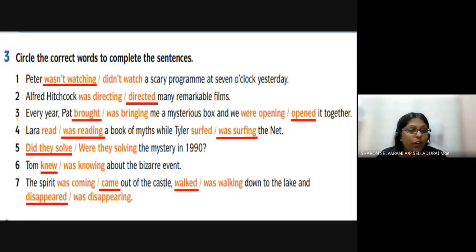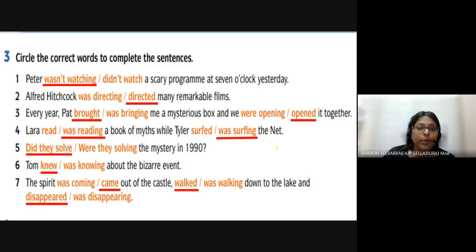Okay, let's check. The spirit came out of the castle, walked down to the lake and disappeared. You see the form is the same. He came, walked, disappeared. And if this is in the continuous form, then you see was reading, was surfing. Can you see that?